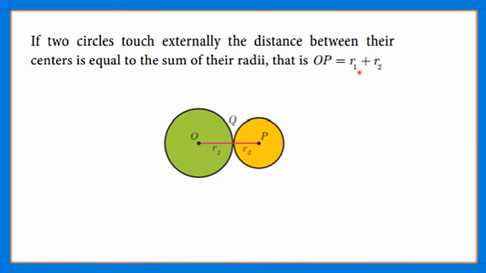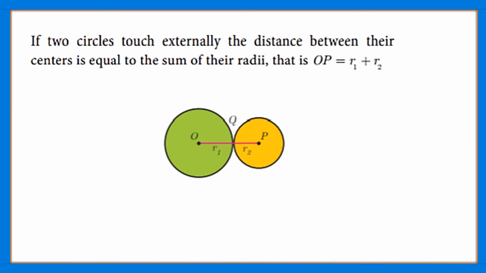What they have given in the result is that there are two circles with centers O and P, and if they touch externally at a point Q, then the distance between the centers is equal to the sum of the radii, that is, the radius of the circle with center O plus the radius of the circle with center P. So OP is equal to R1 plus R2.